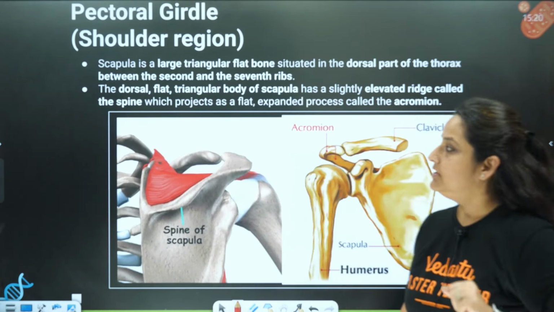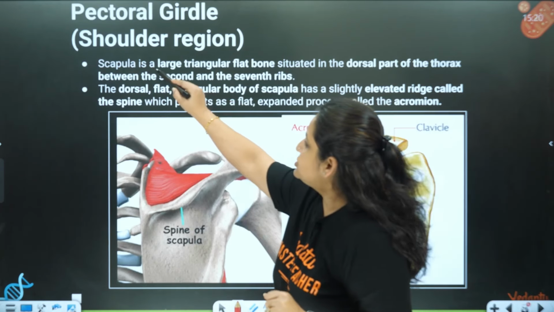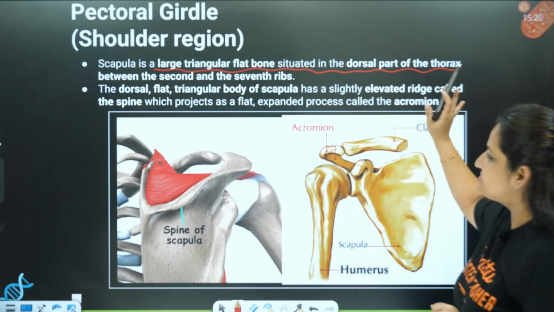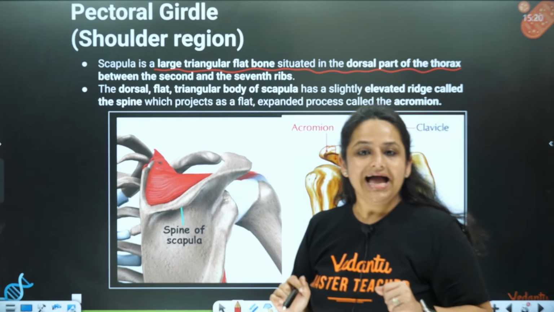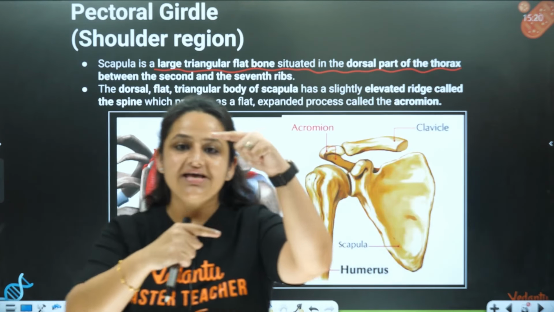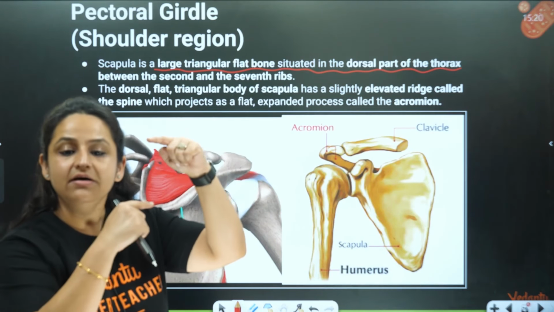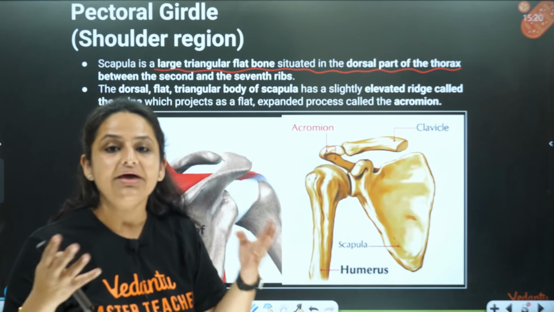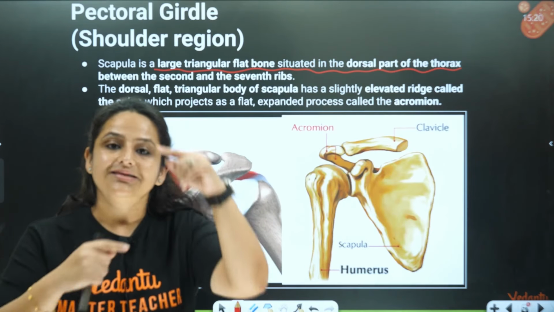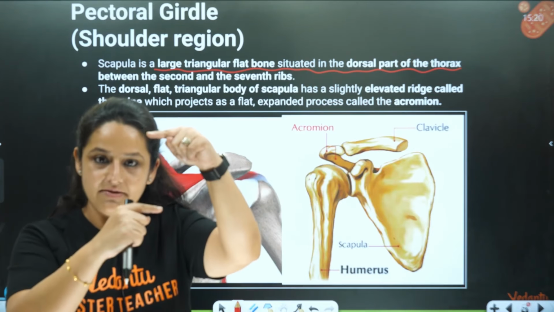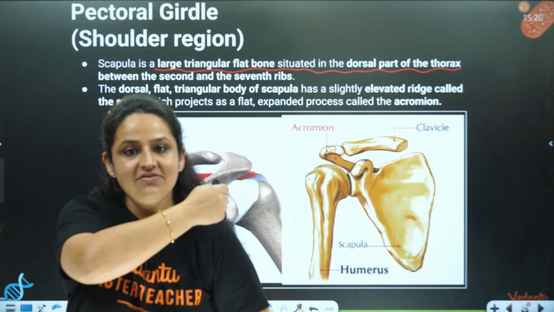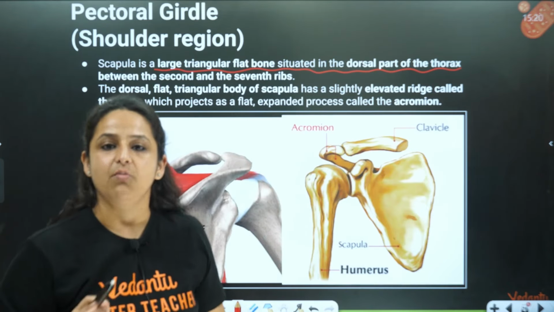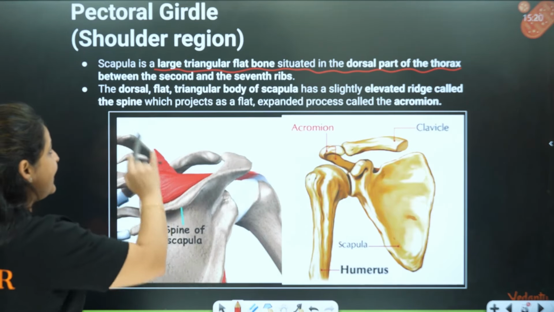Now the scapula. The scapula is a large triangular flat bone which is situated on the dorsal side of the thorax, and it is present between the 2nd and the 7th rib. So where exactly is the position of the scapula? Where the 2nd and the 7th rib are present, at that position the scapula is present in the body. Scapula is a triangular bone.